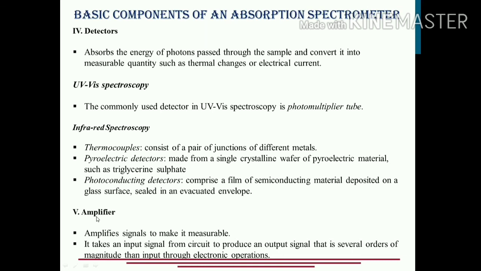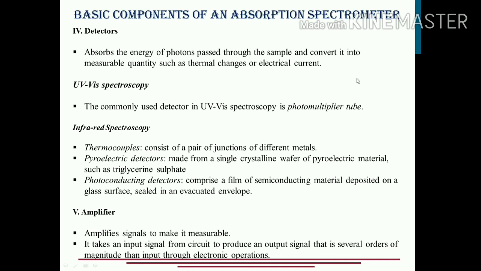Now the last component of the instrumentation is the amplifier. My detector is detecting what change has taken place in the electromagnetic radiation after it has passed through the sample. But the result that we obtain from the detector is so small in magnitude that it cannot be easily read by an observer or the experimenter. So those signals pass through the amplifier.